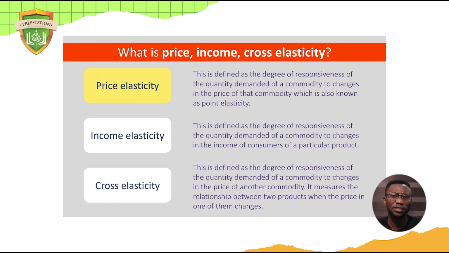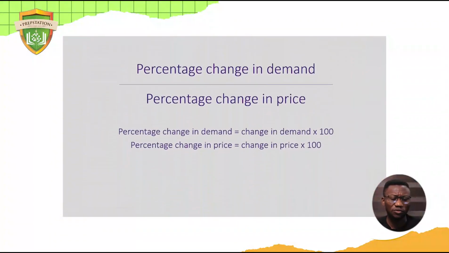Okay, we also have cross elasticity of demand, talking about comparing products like an iPhone with a Samsung phone, or comparing brands like Versace and Gucci. You want to know if the price of Gucci goes down, what will happen to the demand of Versace? That kind of concept, or the school fees of one school goes down or goes up, what will happen to the demand of parents and students of another school? Those are the basic concepts. Don't worry, let's just get into the formula itself.